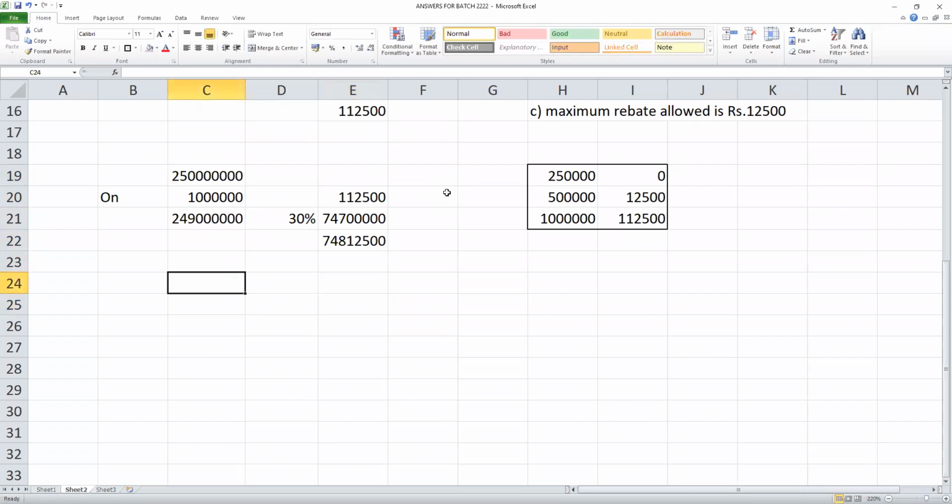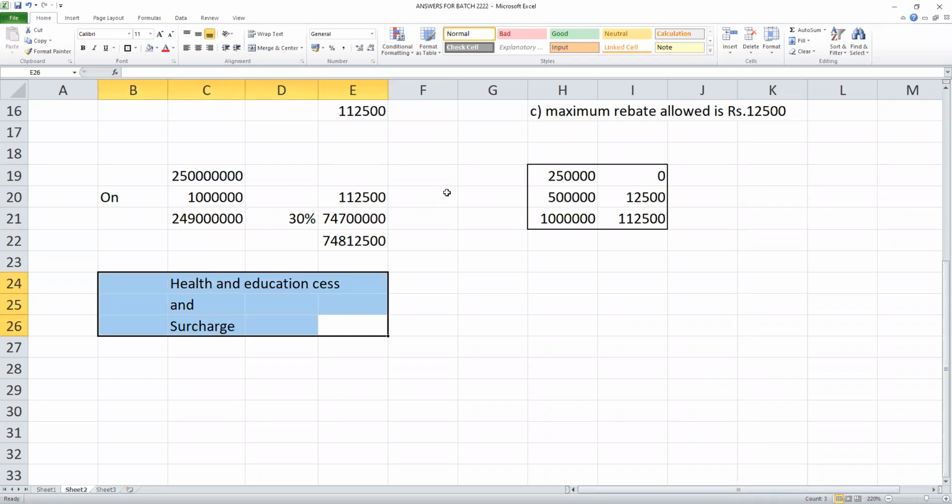Apart from that, you have health and education cess to pay. I'll meet you after the break on cess and surcharge. Apart from the income tax, you are also required to pay health and education cess. What are health and education cess and surcharge? We will discuss after the break.